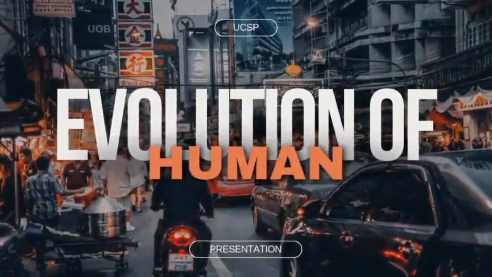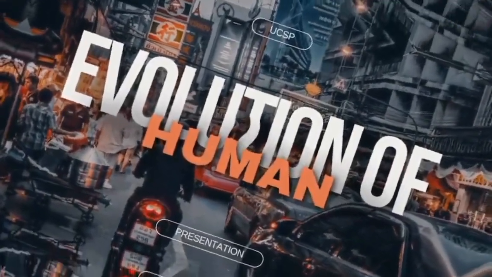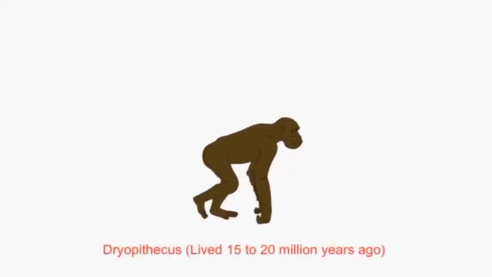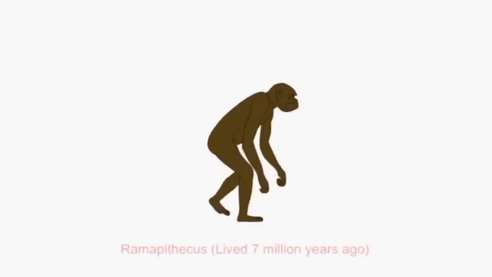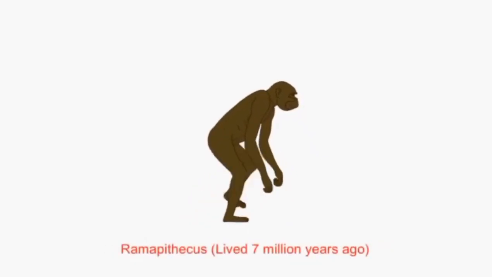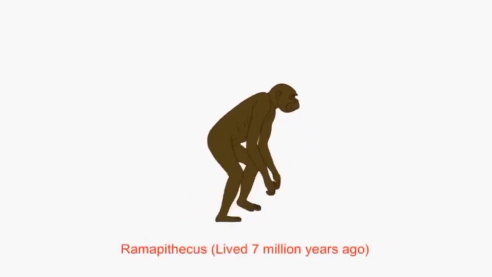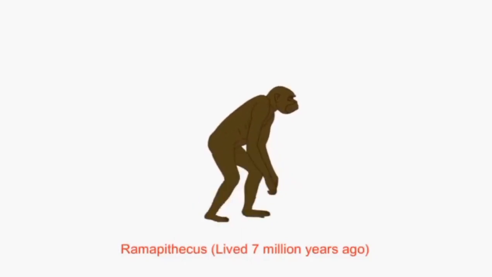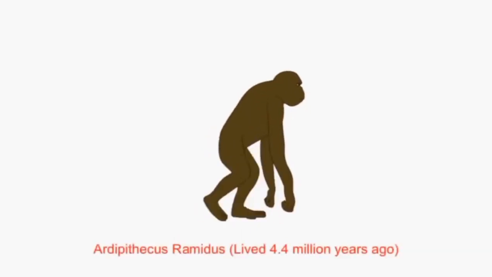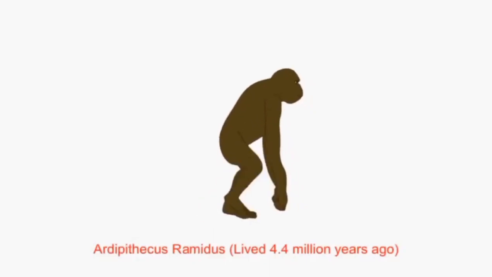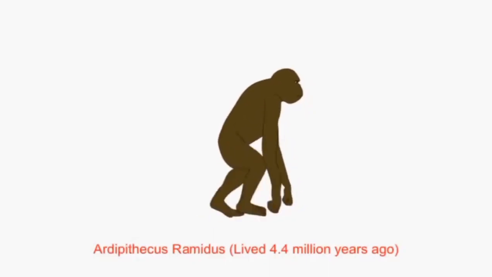For this video, we're going to be talking about the evolution of humans. The first species to ever exist is Australopithecus, who lived 15 to 20 million years ago, followed by the Ramopithecus, who lived 7 million years ago. We also have the Ardipithecus ramidus, who lived 4.4 million years ago.